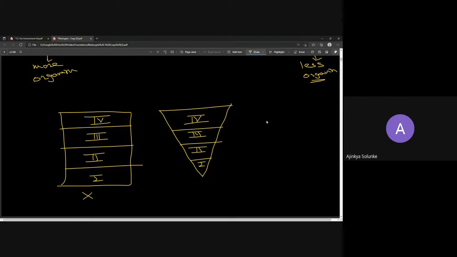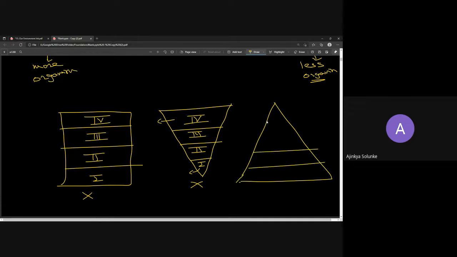Because it is saying that the organisms are very few in the first level and highest at the fourth trophic level, which is not possible. As you know, energy is highest at the first trophic level, so this diagram is also not possible. What about this? Now is it correct? It seems to follow our logic. It is following our logic that organisms are highest at the bottom, the producers. The first trophic level will have the highest number of organisms because of highest energy.